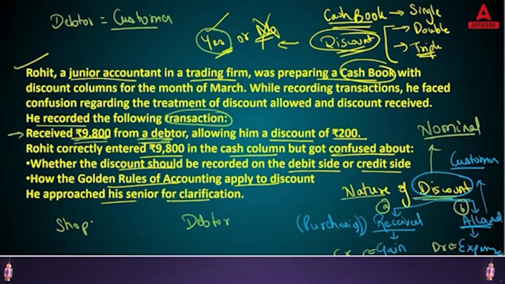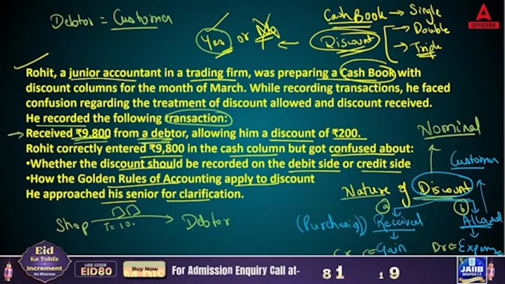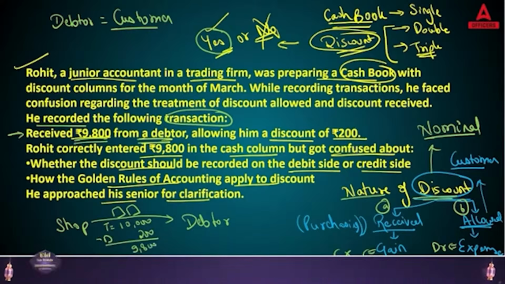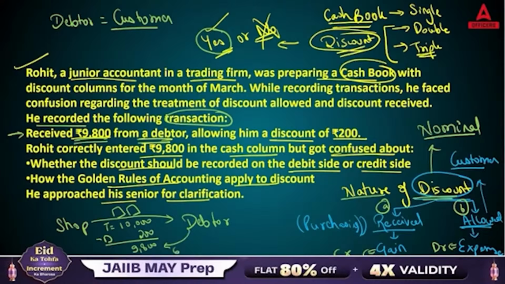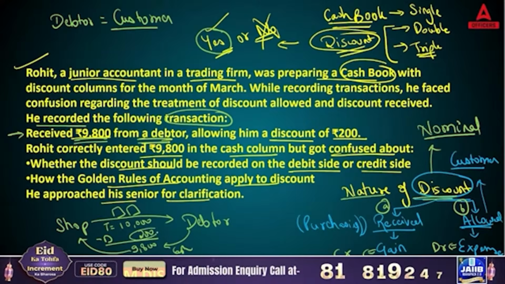Okay, so here you sold goods. Let's say these are the goods and you said, okay, your total bill is equal to 10,000, but we are giving you a discount of 200 and you need to pay only 9,800. So this is the cash which you, the shopkeeper, will be receiving, 9,800. So how to treat this? Are you allowing this or are you receiving this discount?